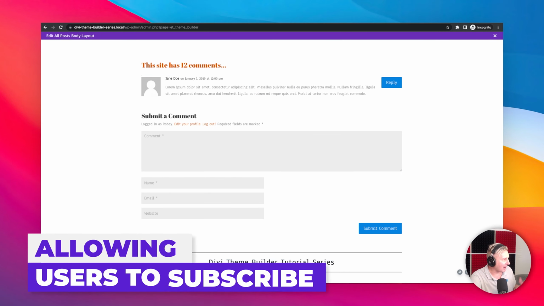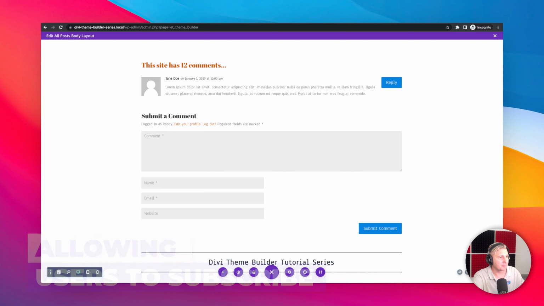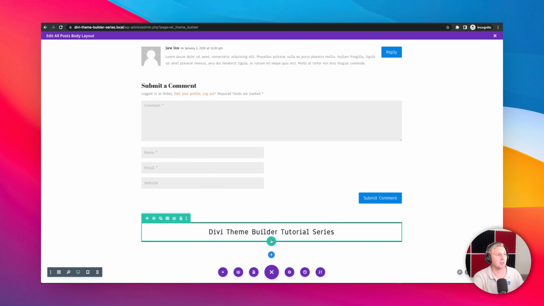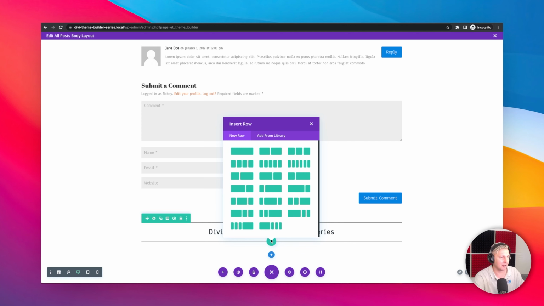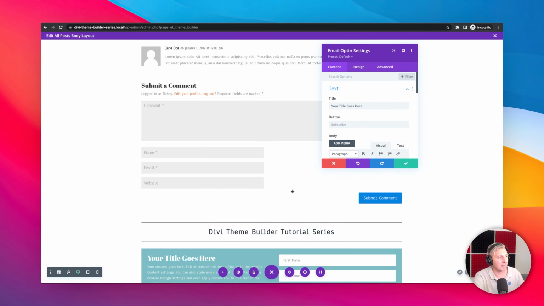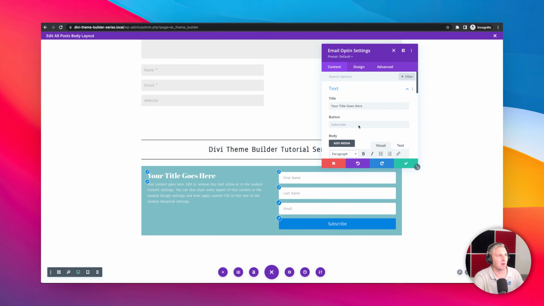Now, I think the final thing that you might want to add on this page is going to be something like an opt-in form, right? So that people can subscribe in case they want to keep following your adventure or whatever your blog might be about. So let's add another single column row. We're going to type in opt, and we'll go select that opt-in module, and you can see that it all pops up right here very easily and quickly.